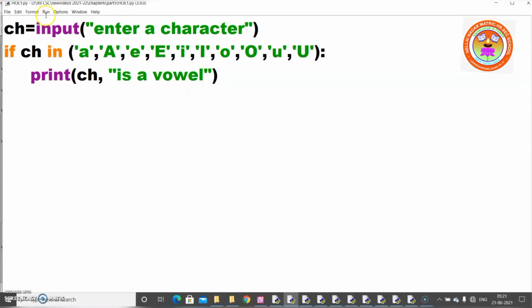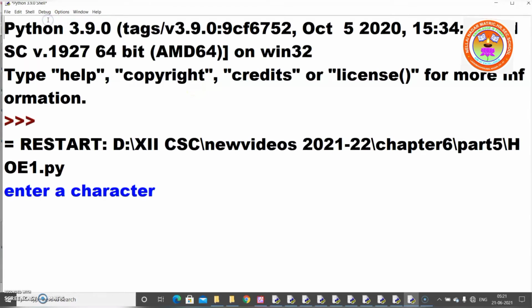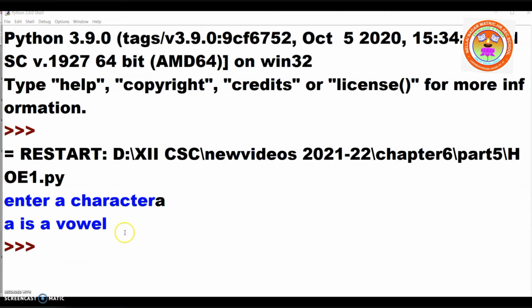Shall I run the program now? Run in run mode. Enter a character. Now I'm giving A. See, A is a vowel. Right? A is a vowel. Now you understood this one.